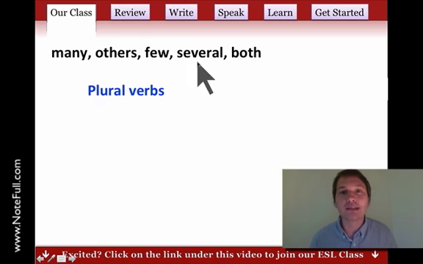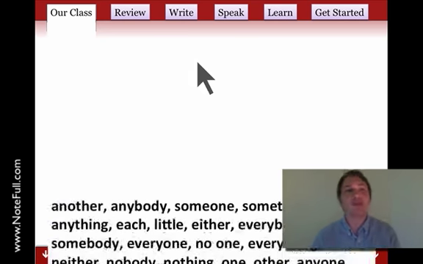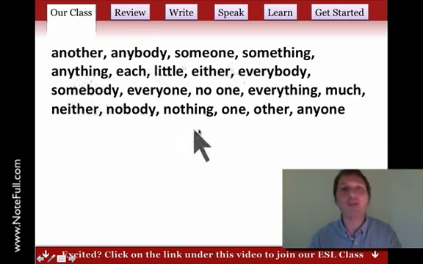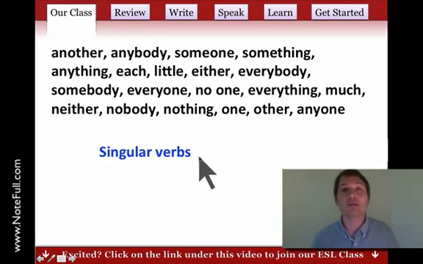Several cats live in my neighborhood. That's several, many. Okay. We have these kind of words. Another, anybody, some, all of these, we can use singular verbs. And these can be tricky because something like everyone, you think that's many people. So it's plural, but actually it's singular. And we're going to practice those today.